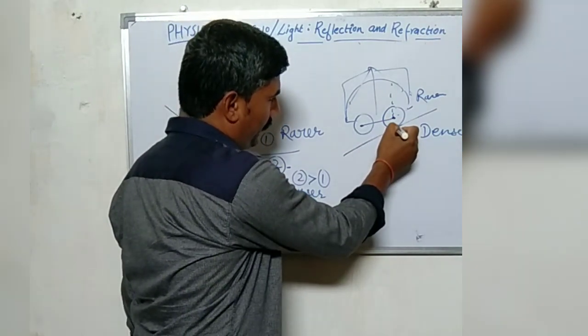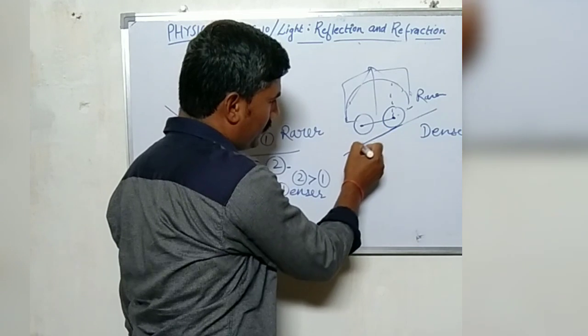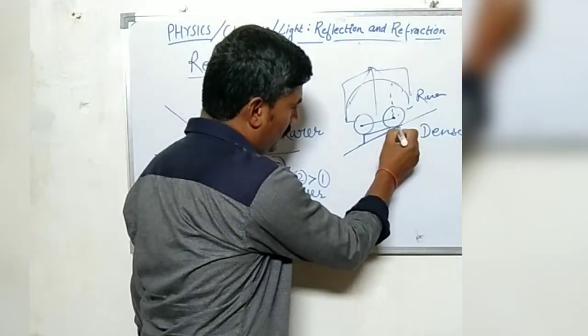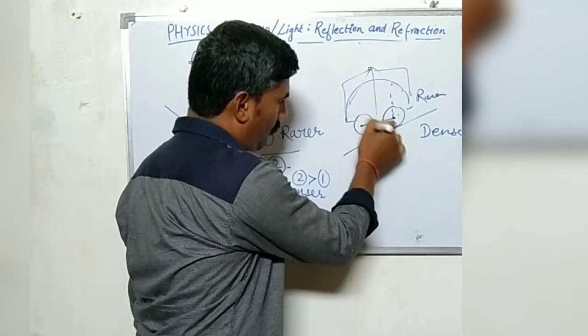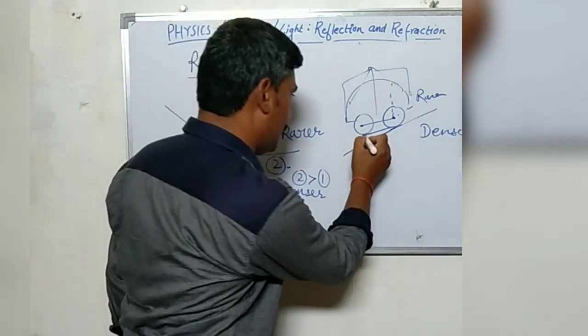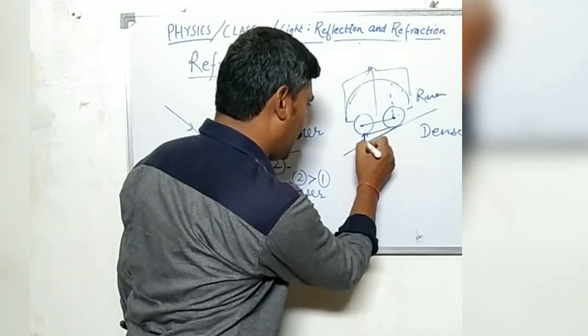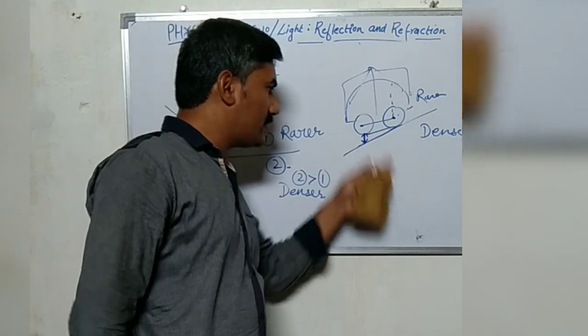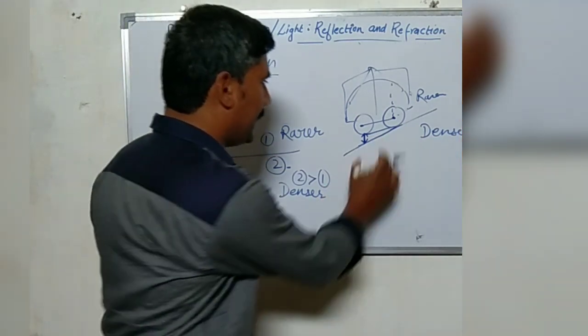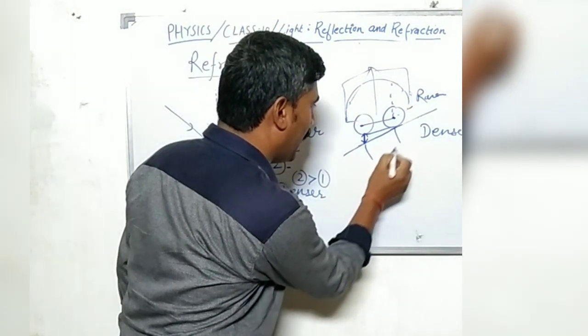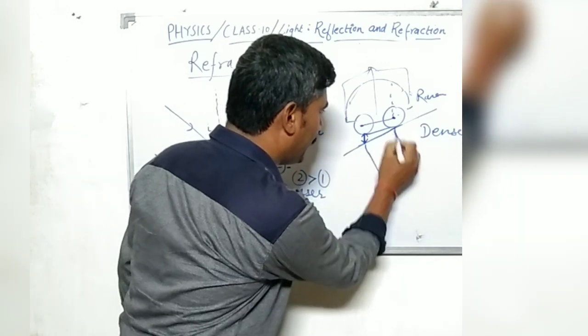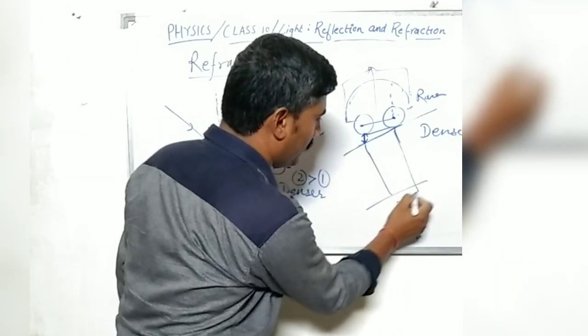So if it crosses earlier and the other wheel crosses later, there will be some gap in crossing. Due to this, the nature of bending appears when it crosses this boundary.